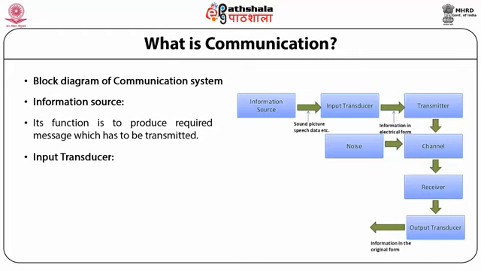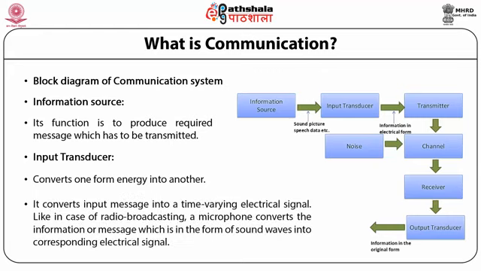The output from the information source is fed to the input transducer, which converts one form of energy into another. It converts the input message into a time varying electrical signal. In radio broadcasting, a microphone converts the message, which is in the form of sound waves, into the corresponding electrical signal.